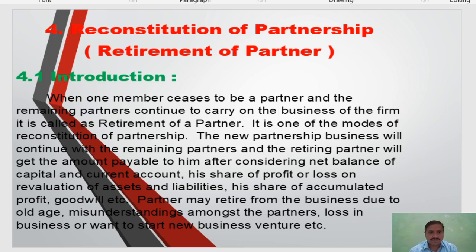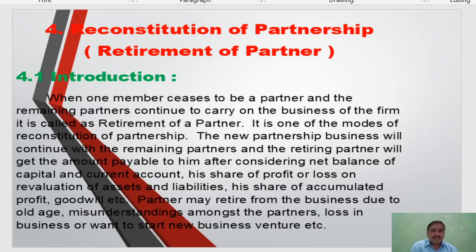The new partnership business will continue with the remaining partners and the retiring partner will get the amount payable to him after considering the net balance of capital and current account, his share of profit or loss on revaluation of assets and liabilities, his share of accumulated profit, goodwill, etc. Means the remaining partners pay the final claim of the retiring partner.